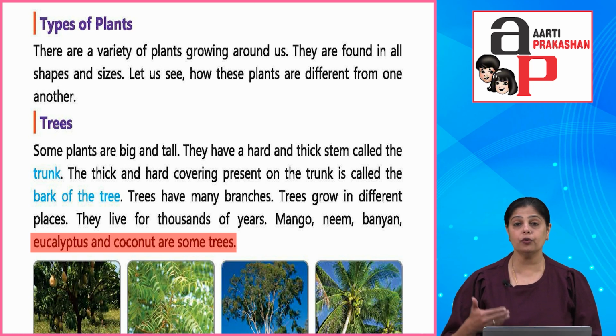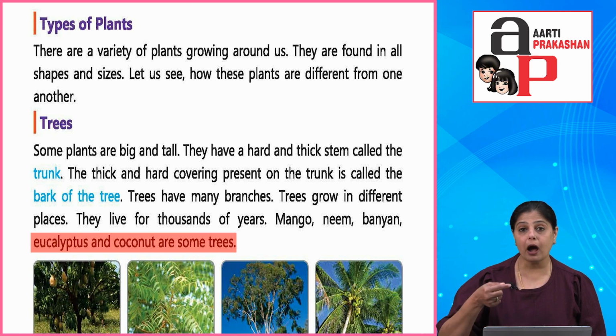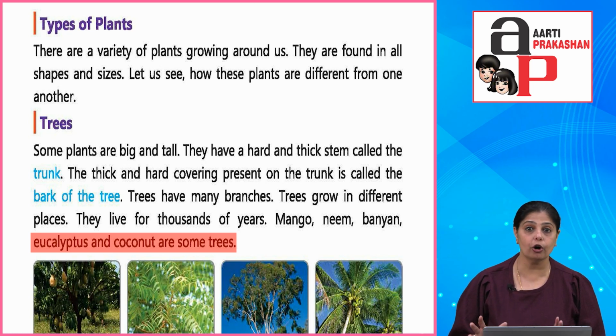And the hard covering on the hard and thick stem of the tree is called the bark of the tree. Okay, from the bark of some trees you get the juices of the tree which are used for making rubber or glue. Okay, now trees grow in different places. They grow in hilly areas, they grow in plains, and they live for thousands and thousands of years.